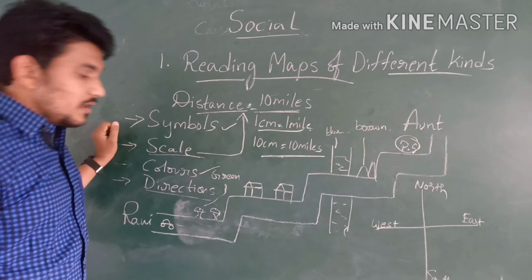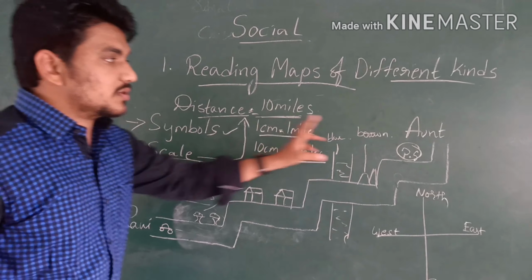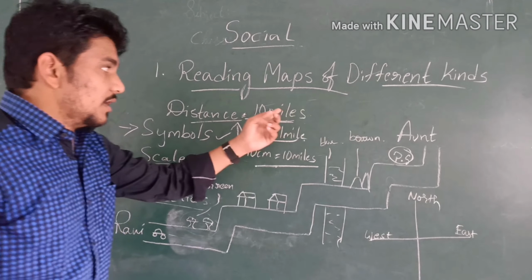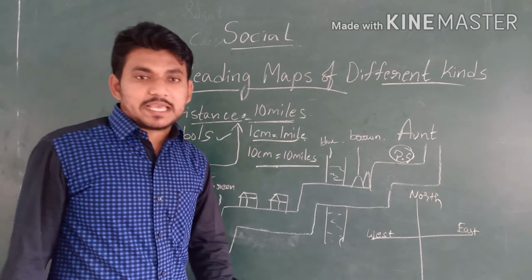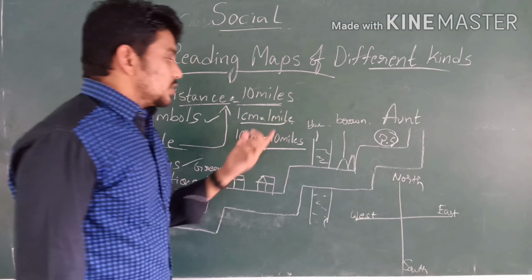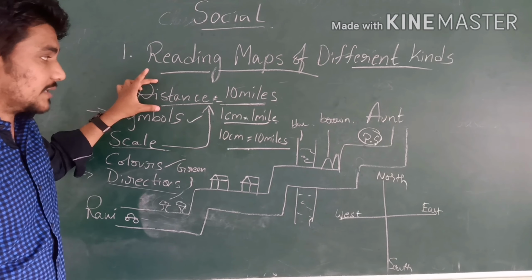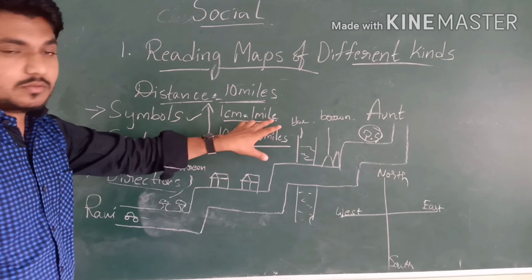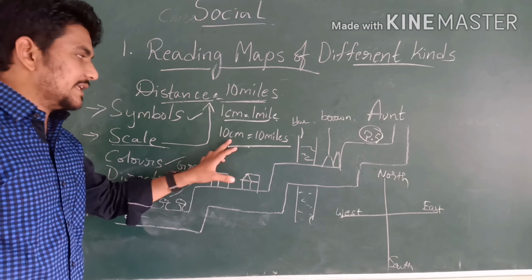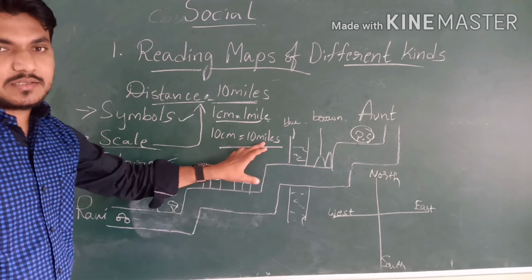Do you understand clearly? The distance between Ravi's house and his aunt's house is 10 miles. But we cannot draw a sketch of 10 miles. So we are showing the distance, or scale, as 1 centimeter equals 1 mile. Therefore, 10 centimeters equals 10 miles.